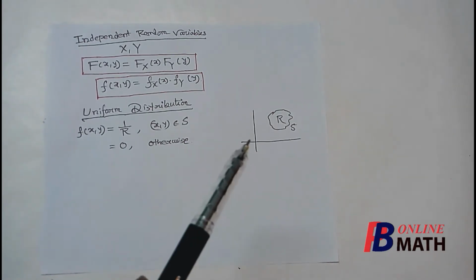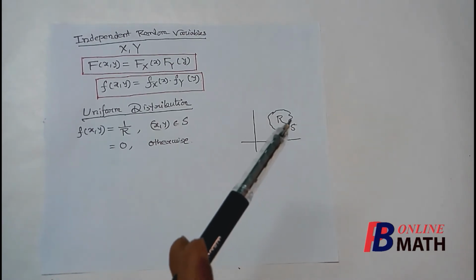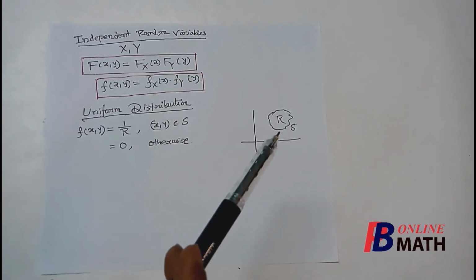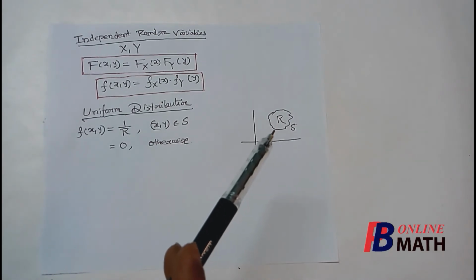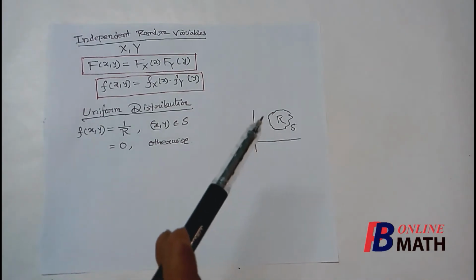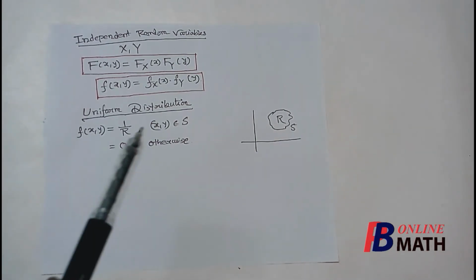Suppose the spectrum is nothing but the area in this interval S. So this area is denoted by capital S, and the total area has been calculated as capital R. So remember, this area is denoted by capital S, but the area of this S is equal to capital R. So the uniform distribution is like that.